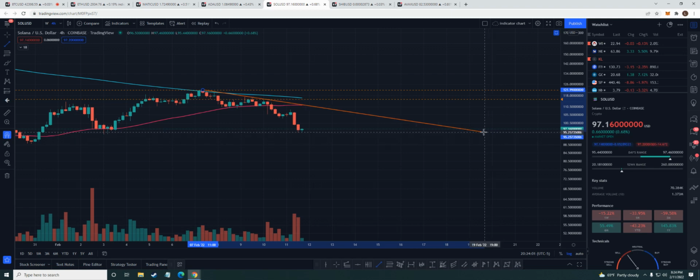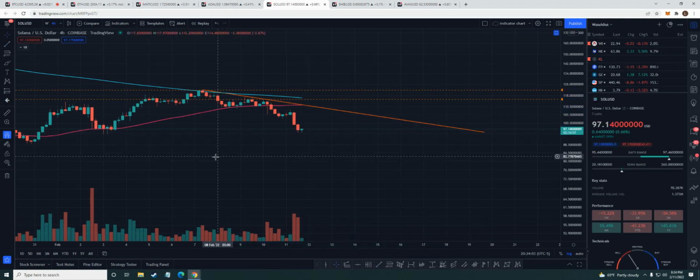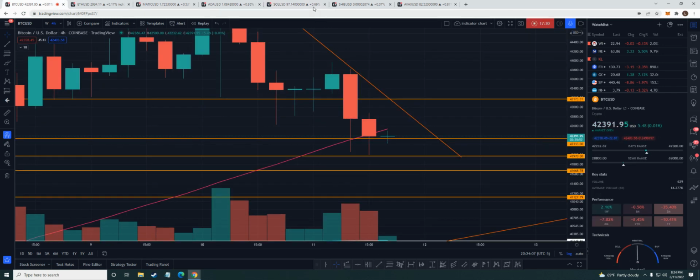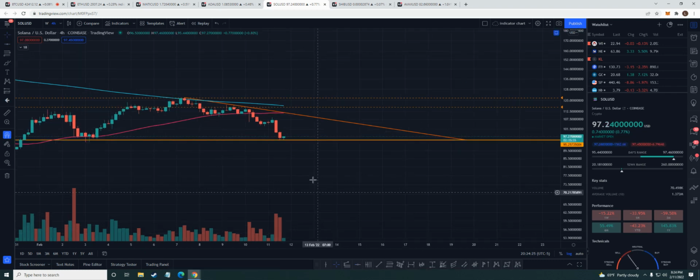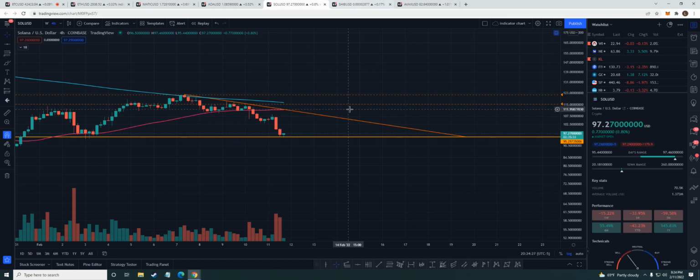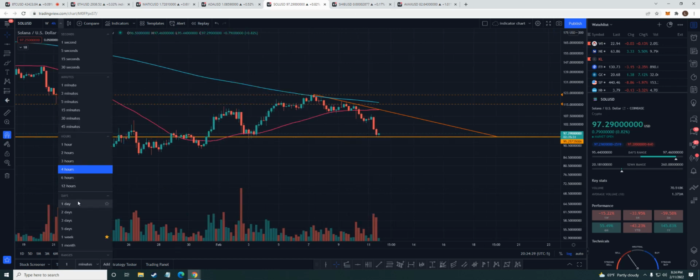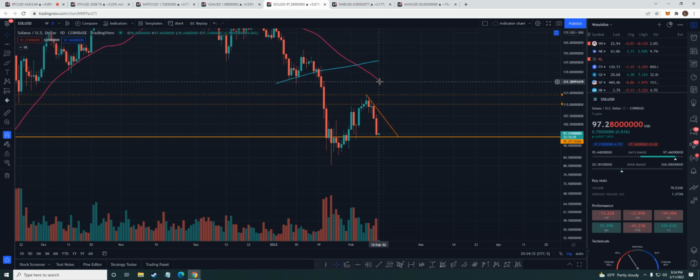All right. So let's see if we can just break out of this trend right here. And that's what I'd be looking for. Could we draw some up? How much time do I have left? 17, and we still got to talk about Shib. So not much time here. Let's go ahead and do something like this. Boom, boom, boom. No, I don't like that. So let's just break this trend, and this right here holds up. Okay, so that's what we're looking at for Solana. And I also want to see us get back above this 50-day moving average at some point, but we're not even close to it yet.